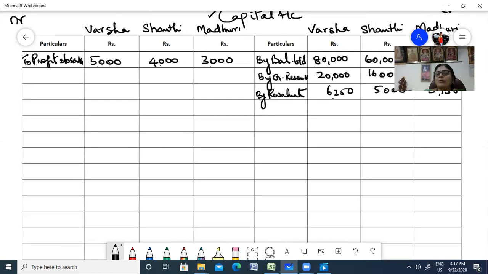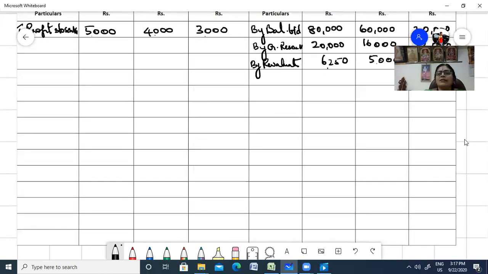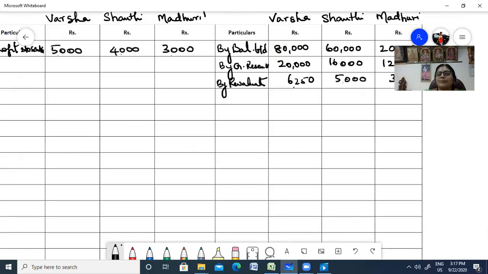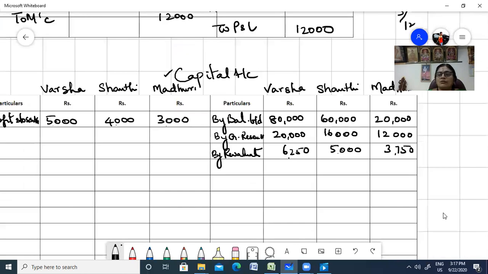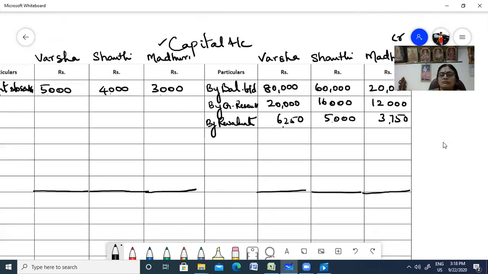Okay. Now that you have the capital accounts, you can total them, right? Let me bring it down so that you can total it. So here the total is 35,750.